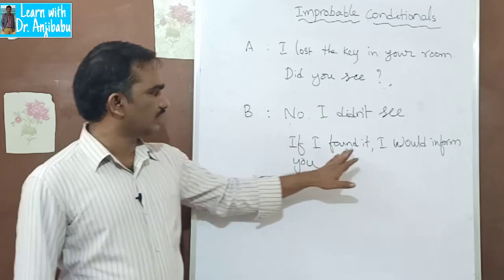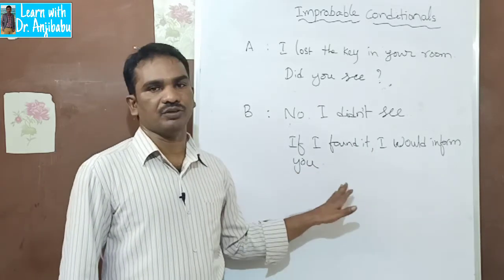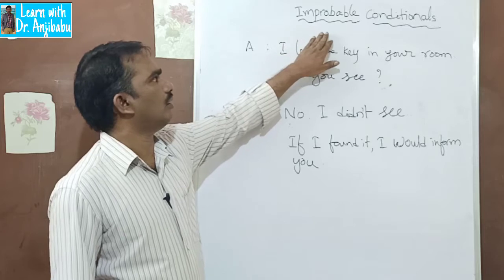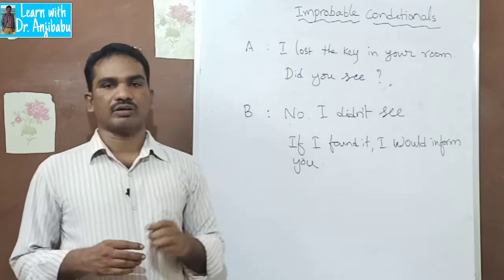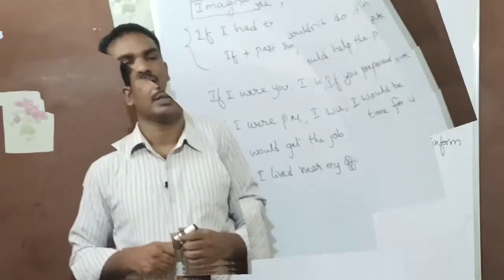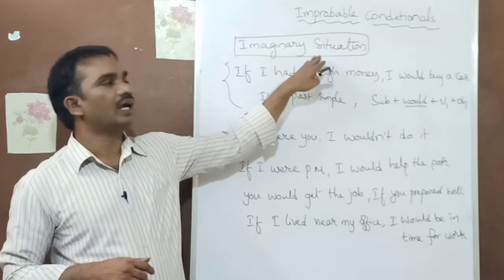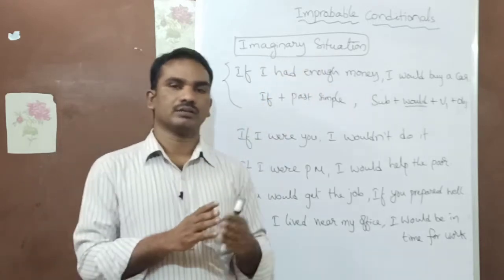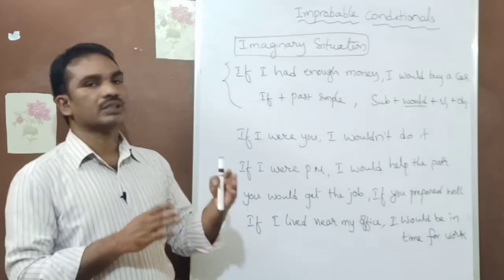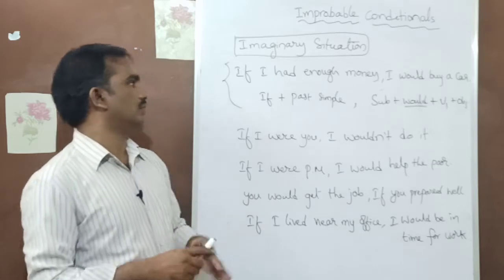So if sentences are like this, if I found it, I would inform you, they should be called the improbable condition. Let's look at more examples, guys. Use this improbable condition for imaginary situations. That means they are not true at all. There is no chance of it happening, but we imagine and talk about it.